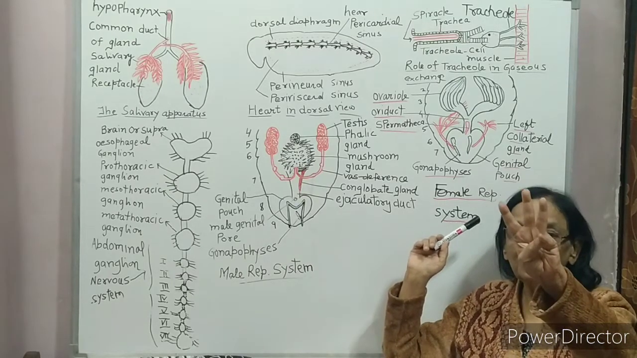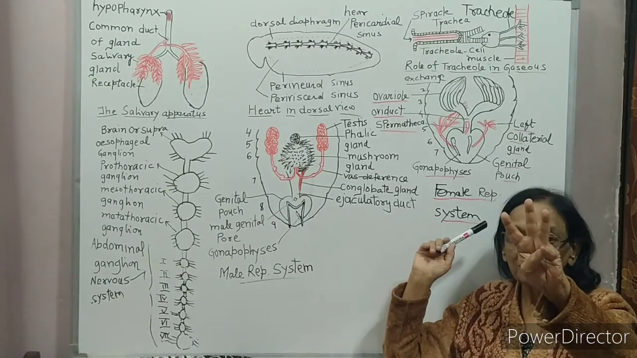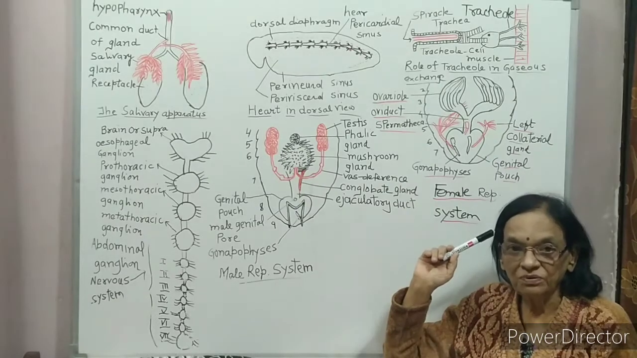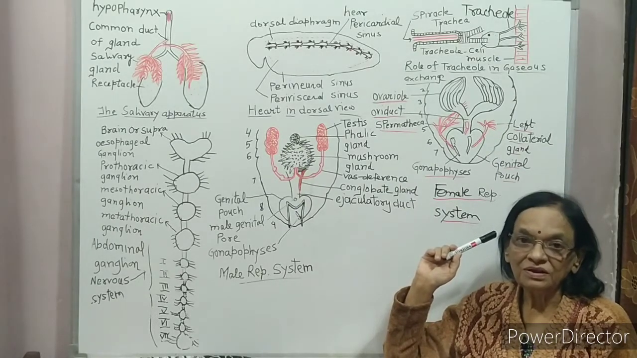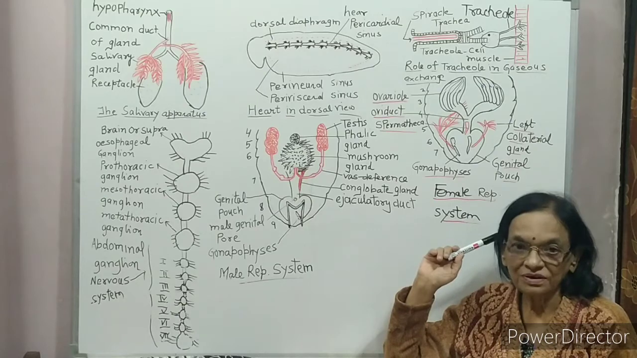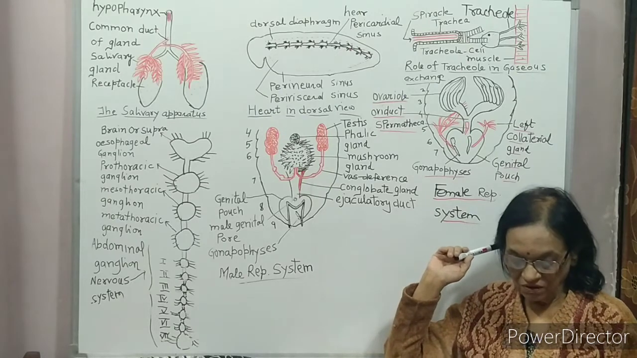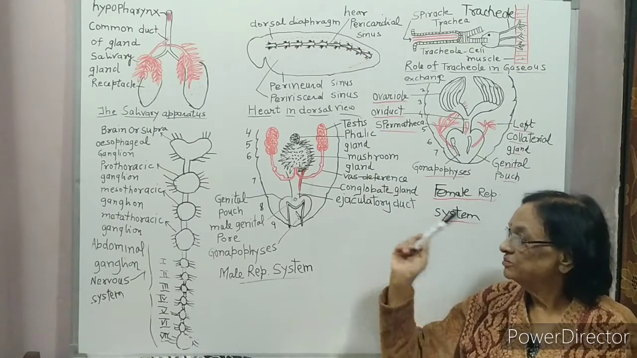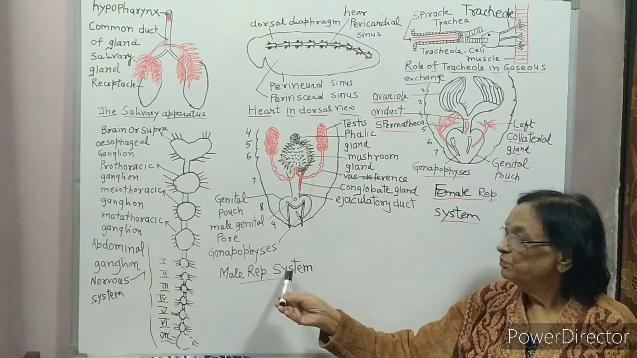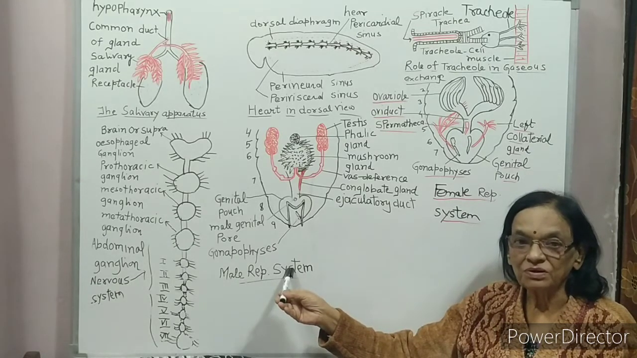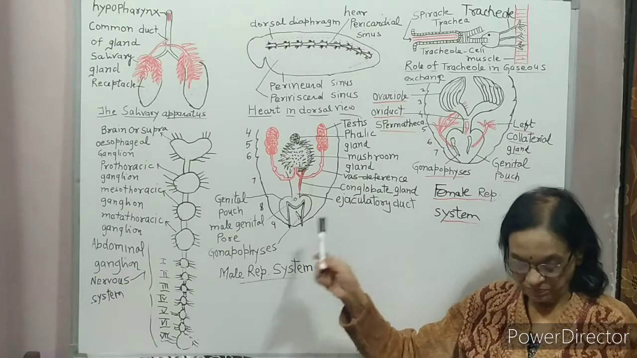So 3 finger-like projections are there called gonapophyses. One on right side, other on left side, and third is on ventral side. So this is about male reproductive system of cockroach.